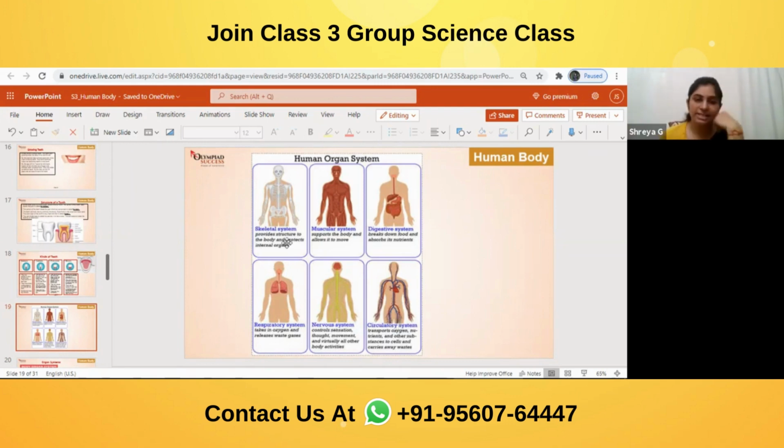Skeletal system, as we are discussing the first one, provides shape to the body and also protects internal organs. 2 points are there. Muscular system supports the body and allows movement. I already told you that the muscle helps in the movement. So muscles also support the body and help in movement. And skeletal system gives shape to the body and protects the internal organs.